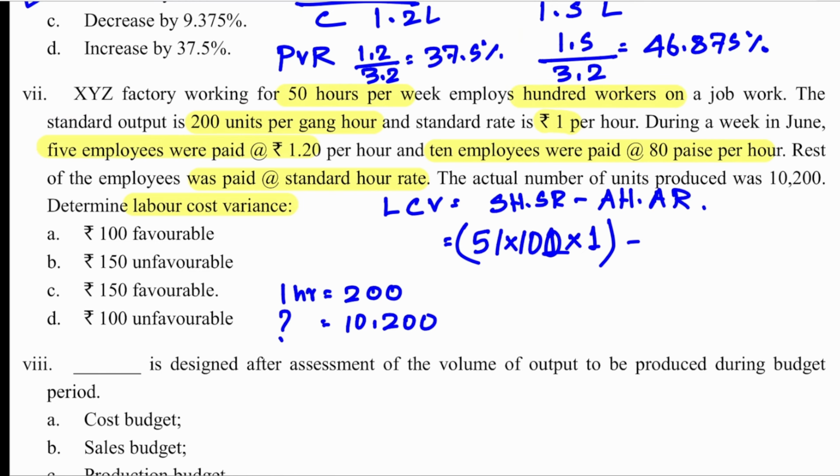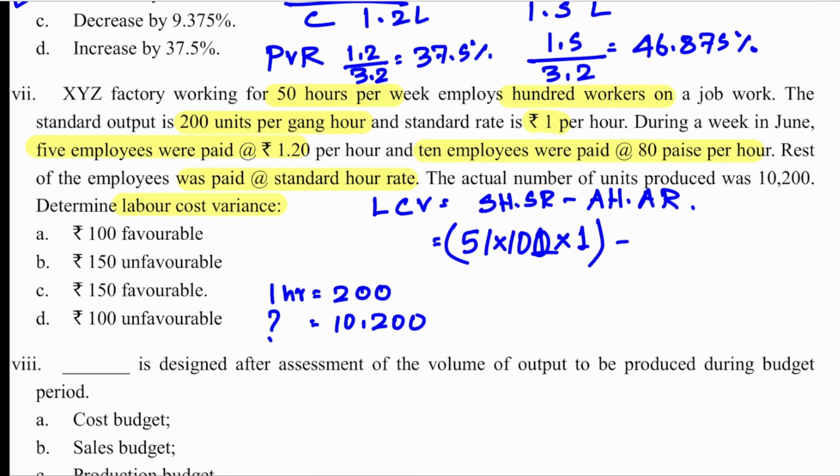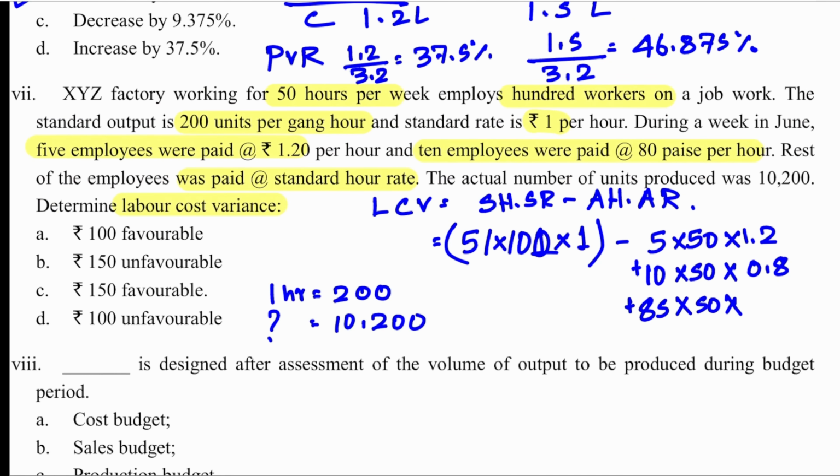So this is on one side. Actual hour into actual rate. Here the information is given differently. So 5 employees were paid at 1.2. So 5 employees into 50 hours per week into 1.2, plus 10 employees were paid at 80 paise, plus remaining means 85 into 50 hours per week into 1.